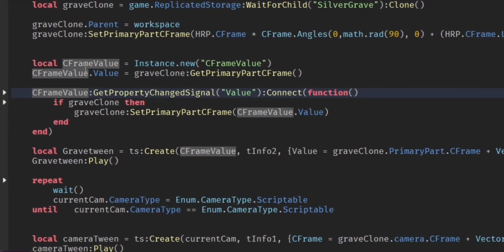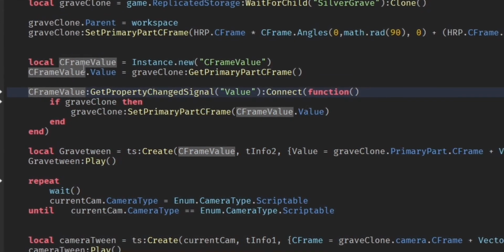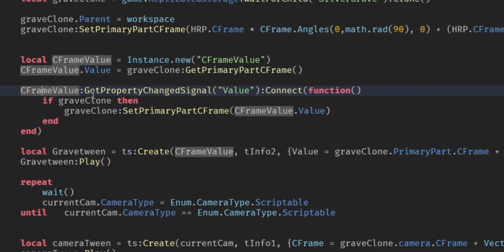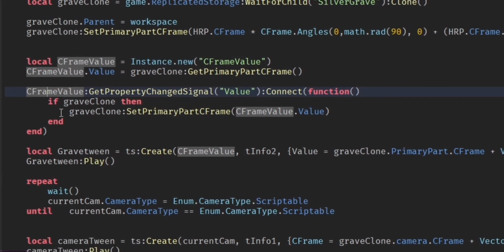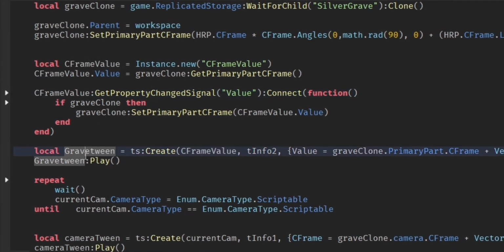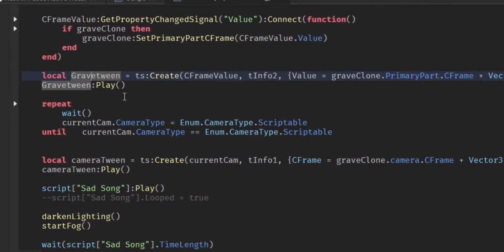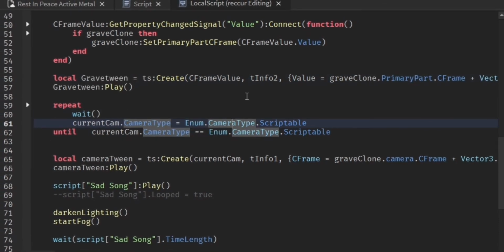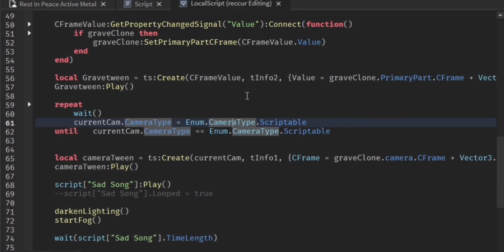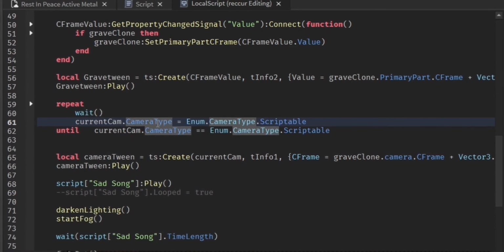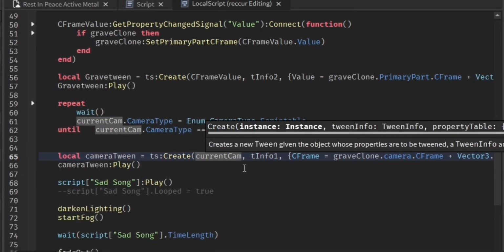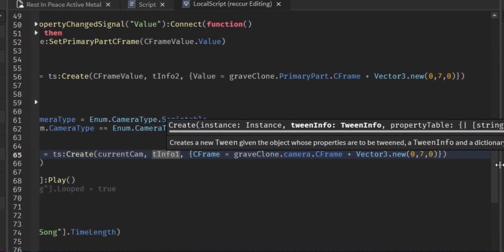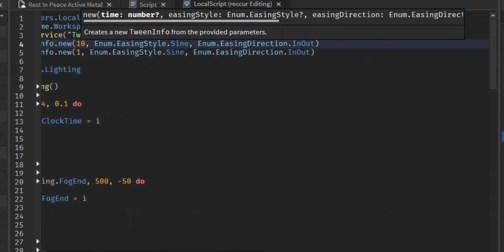So what do we tween? Yeah, we tween the grave clone up, so it looks like it's rising from the ground, as you saw. And then we change the camera type of the current camera to Scriptable, so we can actually manipulate the camera. We make a camera tween, and we use TweenInfo 1. This is going to last like 10 seconds.